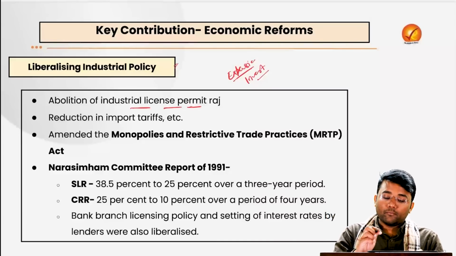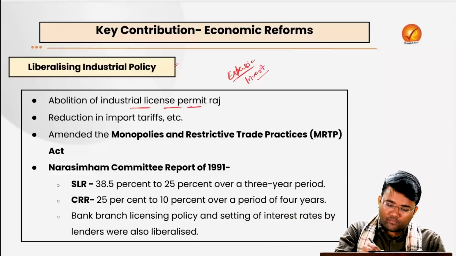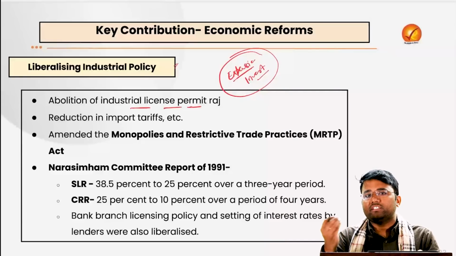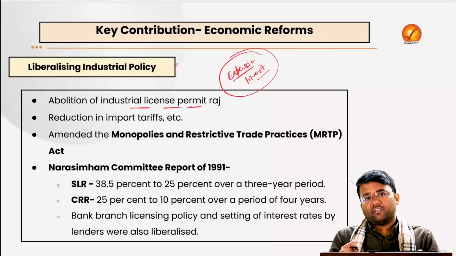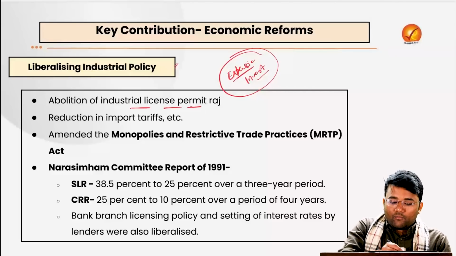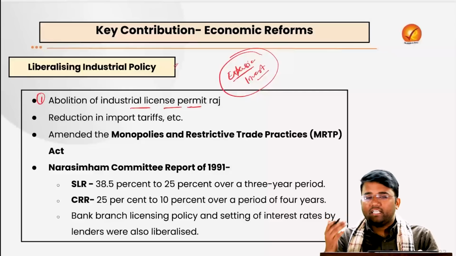There was some government reasoning also for why they were doing these kinds of things, where even for smaller things the companies had to take permission from the government. We will also see what the reasoning of the government was. So this was the first thing that was abolished, the industrial licensing permit Raj.